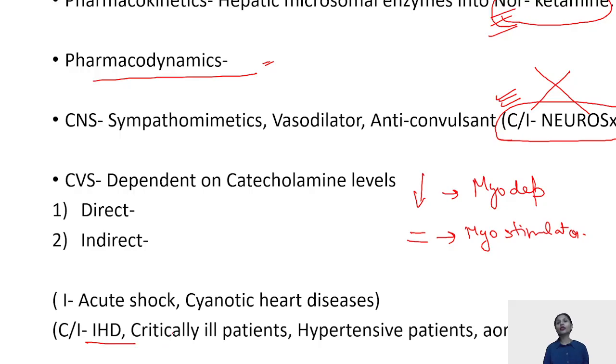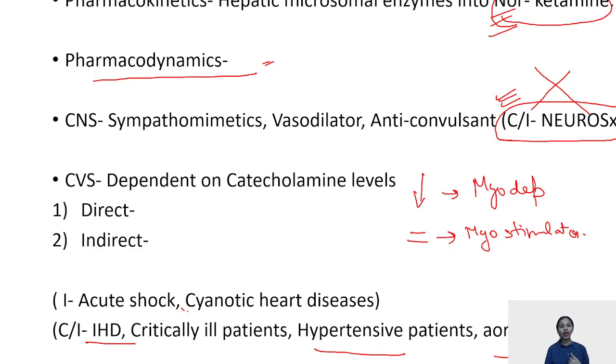It cannot be given in uncontrolled hypertensive patients or patients who have a predisposition to aortic aneurysm rupture. In those patients, ketamine is contraindicated. It is indicated in two main cases. One, acute shock. Please read the case very carefully, whether the case scenario is acute or chronic. If it is acute shock, ketamine can be given because catecholamine levels are maintained in the body in acute shock. It is the drug of choice for cyanotic heart diseases.